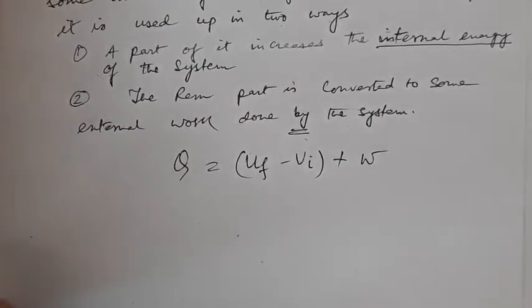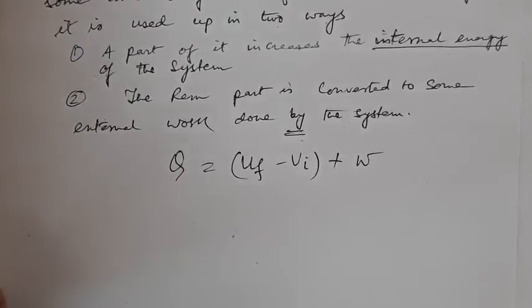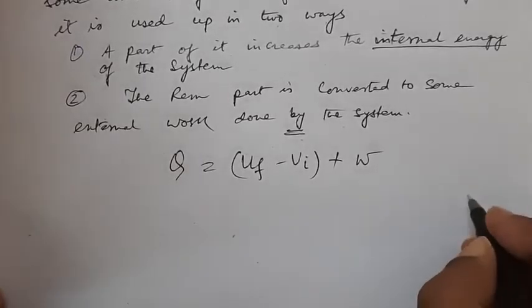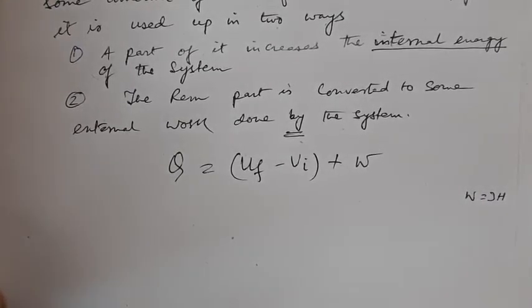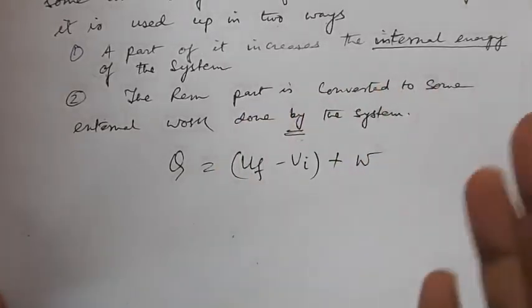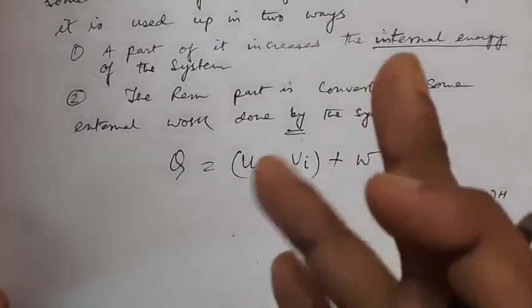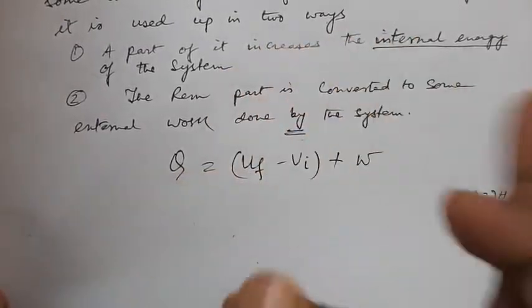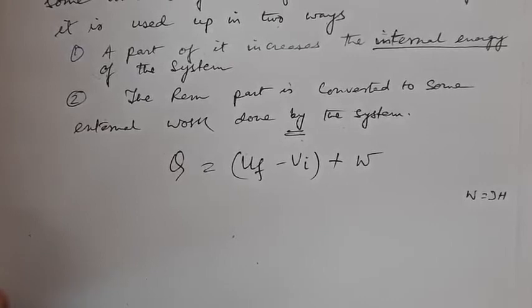Now we try to find the relation between Joule's law of mechanical equivalent of heat, which we did in the previous video, that is W is equal to JH, and the first law of thermodynamics. What is the relation between these two? We can say that Joule's law of mechanical equivalent of heat is a special case of the first law of thermodynamics.